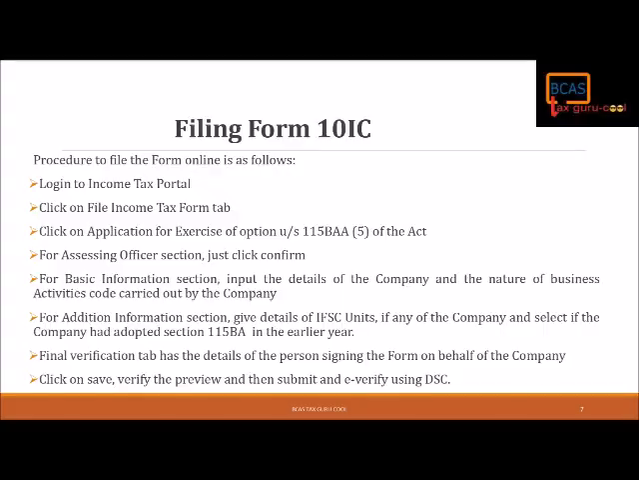Then comes the final verification tab, which has the details of the person signing the form on behalf of the company. You can put the details of the directors or the authorized signatory, whoever has been allotted to sign the form. And finally, you can click on save. You can verify the preview before filing, and then click on submit, and then e-verify using the DSC.